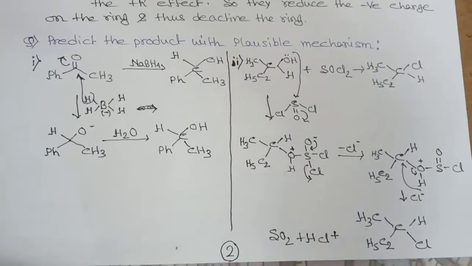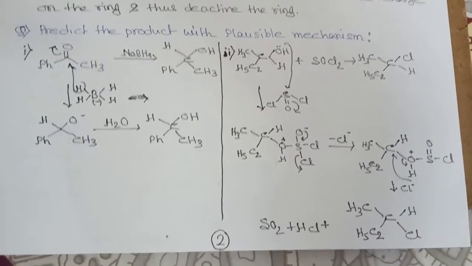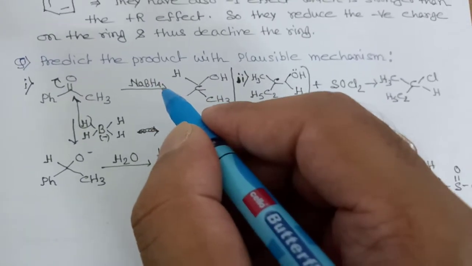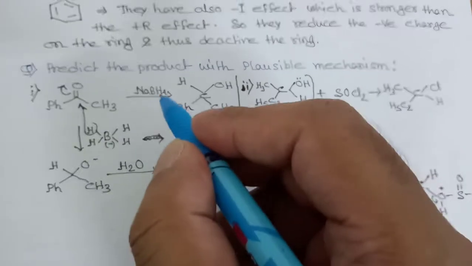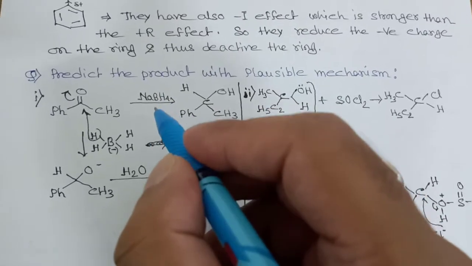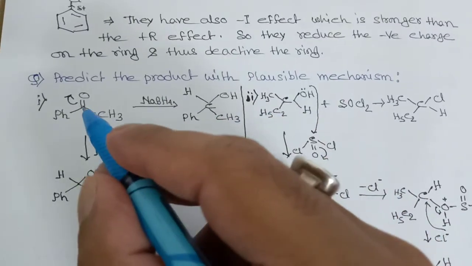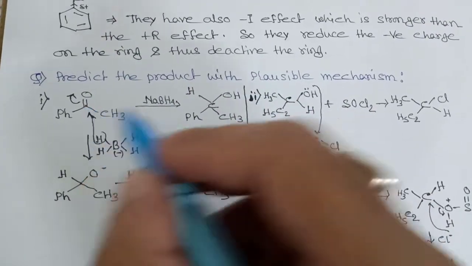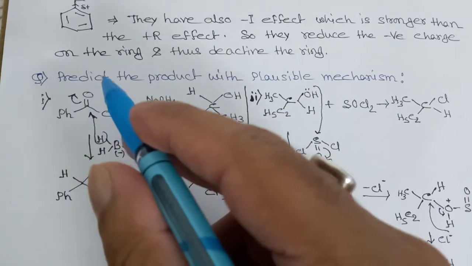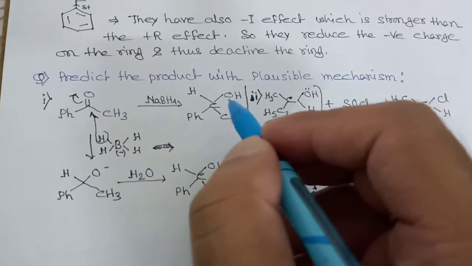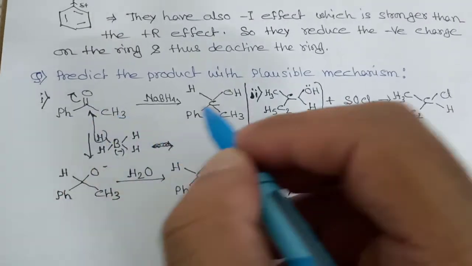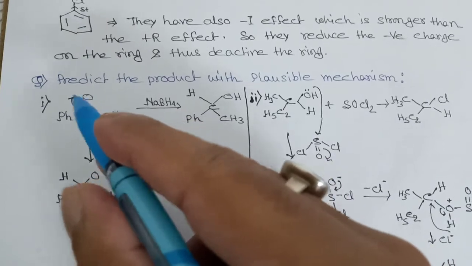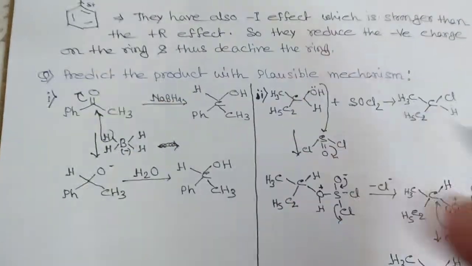Now the last question is: predict the product with possible mechanism. First one, always remember sodium borohydride is always a hydride donor, so it will give an H. This H will attack here and this bond will open up, so there will be formation of an H and carbon bond, and this O minus will take up one H from OH, forming PhCH(CH3)OH.